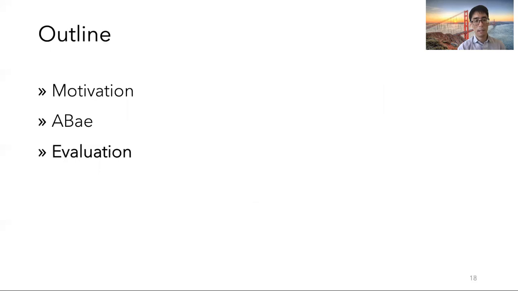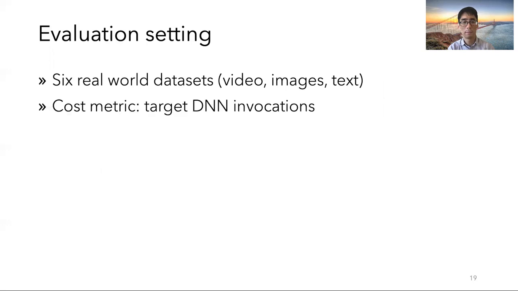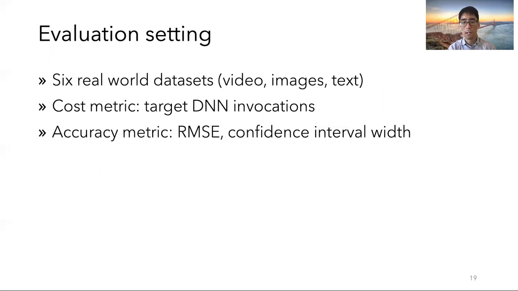So now I've described ABae and its analysis, and I'll just talk about our evaluation. In the full paper, we evaluate on 6 real-world datasets, including videos, images, and text datasets. The cost metric is target DNN identifications. This is the budget, which is held fixed. And the accuracy metric is the root mean squared error to be on the same units as the confidence interval width, which is our other accuracy metric.